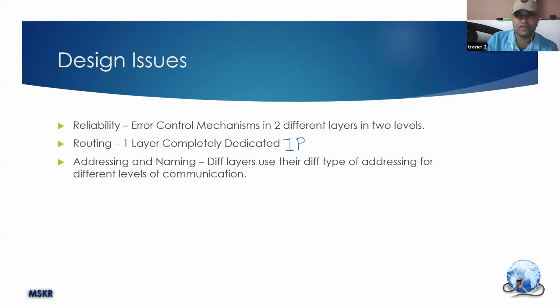Okay, like for example, if you take a postal communication, when you send a letter, you maybe think that you are writing one address, but what you are writing is a combination of addresses. So one part of that address is the pin code. When you write 534101, for example, the post office people are going to only consider that pin code for moving that letter from one location to another location, one town to another town. They are not going to see anything else on top of that pin code.